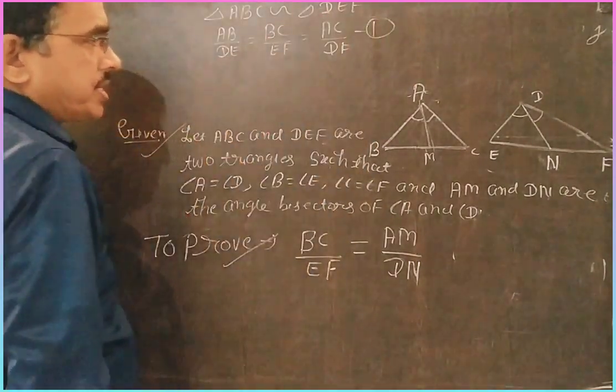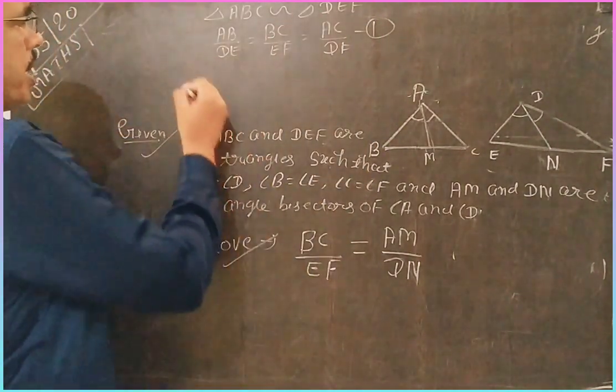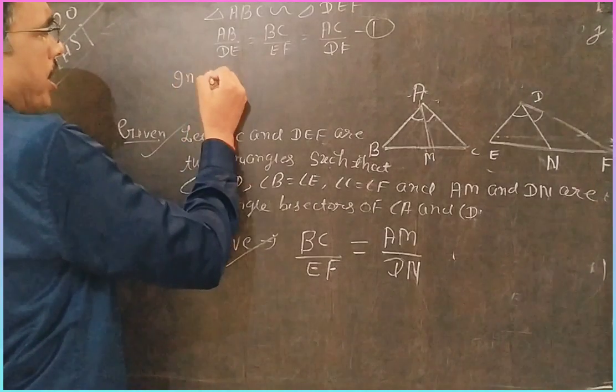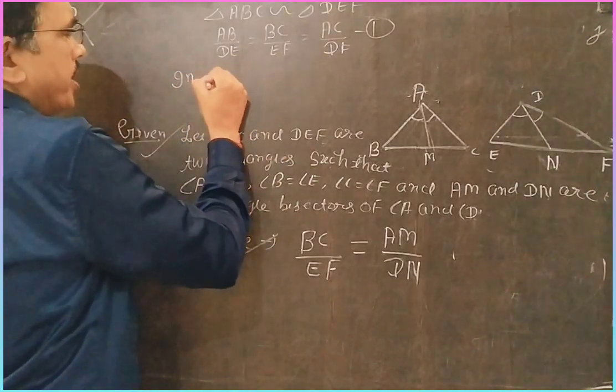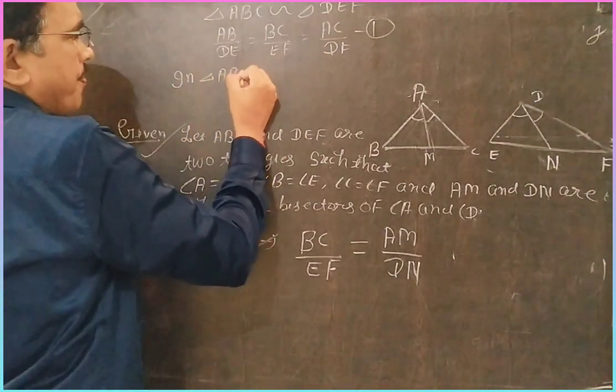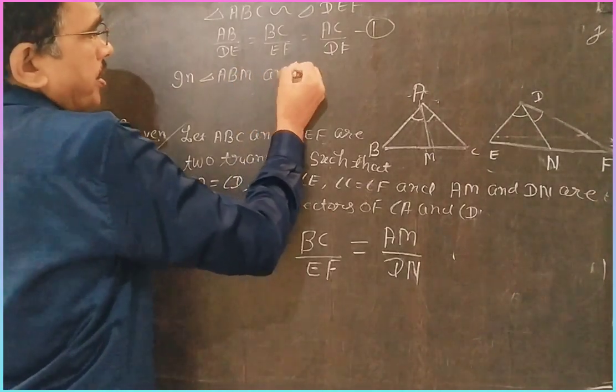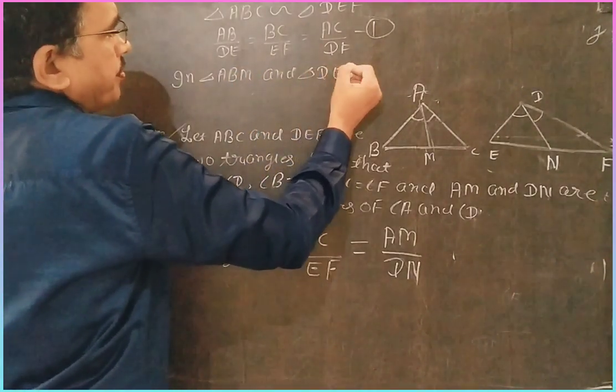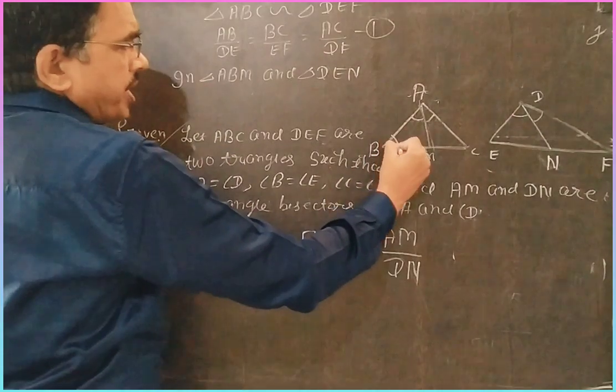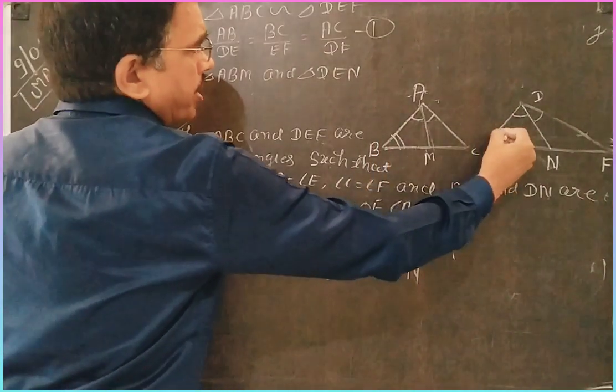This is equation first, by similarity. Second, you take the smaller triangles, as in theorems 1 and 2: triangle ABM and triangle DEN. Here angle B is equal to angle E, given.